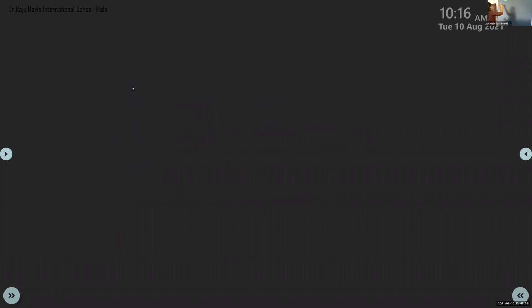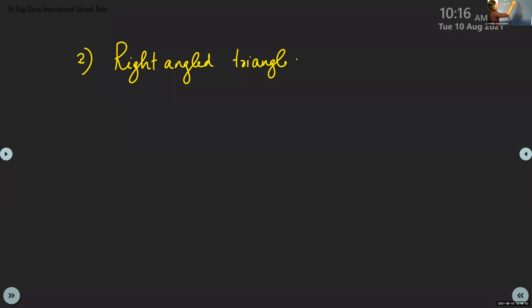Second one is right angled triangle. Right angled triangle is a very important triangle. We are learning a lot of things based on this right angled triangle. Very important and very interesting also. Okay, children, right angled triangle, very important. We have a special theorem on this right angled triangle.